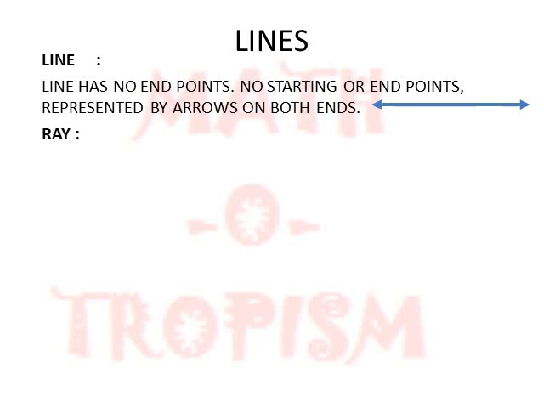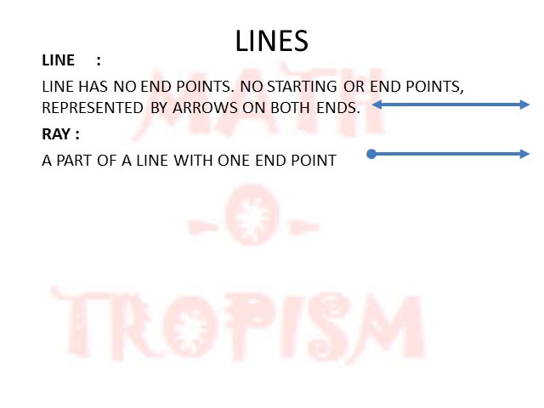If this line had an endpoint on one end and the other was extending infinitely, then it is called a ray. So it is a part of a line where one side has been put a limit.